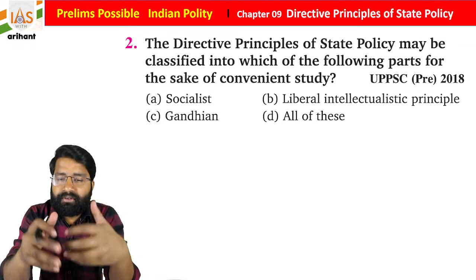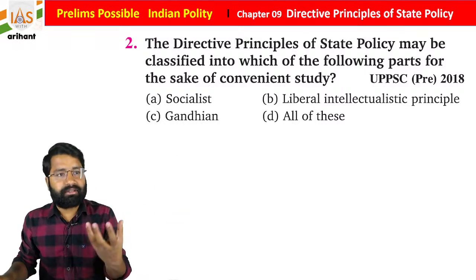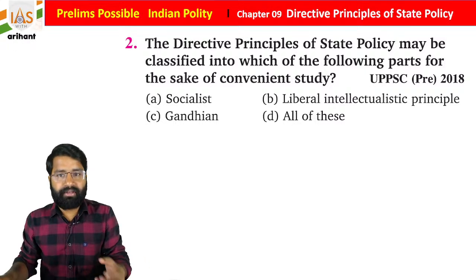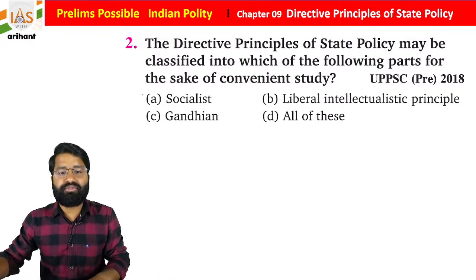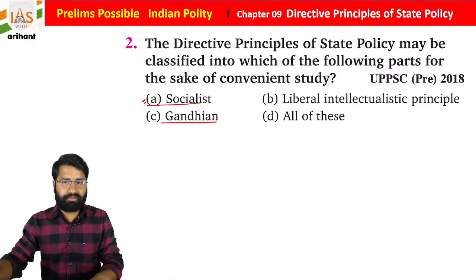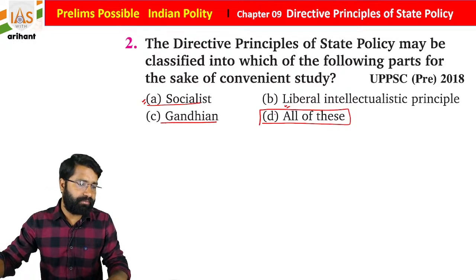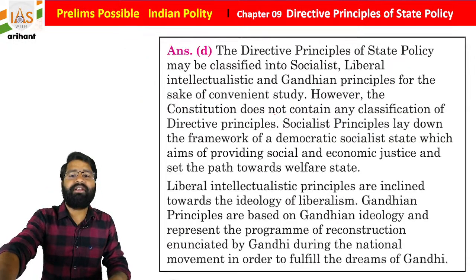No, we divided them according to where these policies originated and who demanded them: socialist principle, welfare of the people; Gandhian principle, what Gandhiji's ideology was; liberal and intellectual principle. So all three are correct. We can divide into this format too. So option D is right.